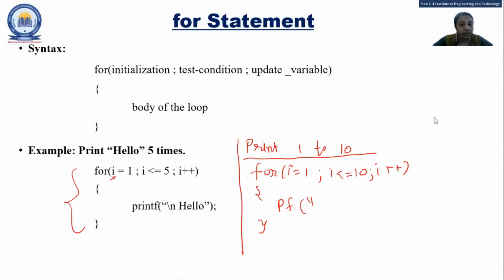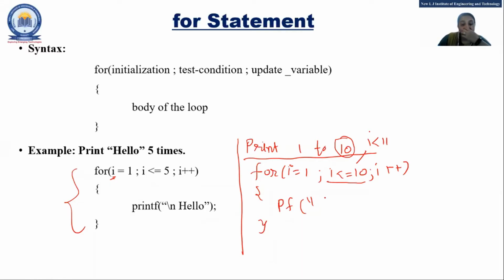So that's why I told you, when I give any program, there are so many ways to write it, right? So what happened here, I usually used to write less than or equal to whatever number is last. Some students will write I less than 11 here. So that is also a correct one. Fine. So this is the way.